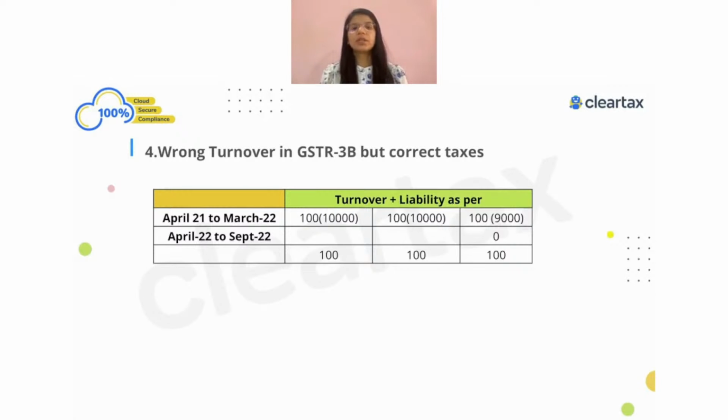Now let's talk about another example. What I have done here is I have made a mistake in turnover.